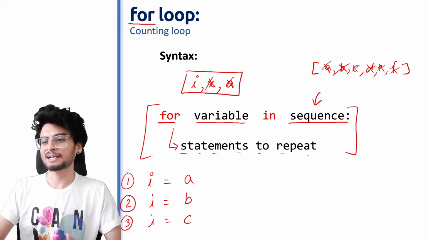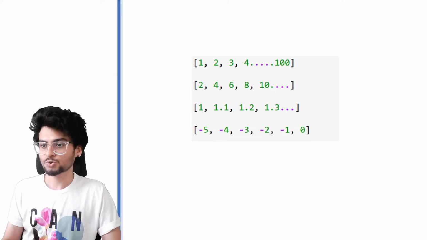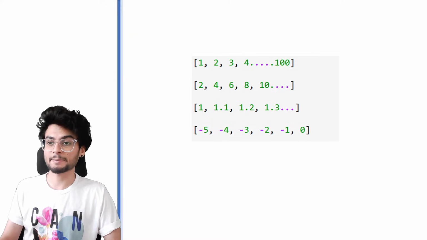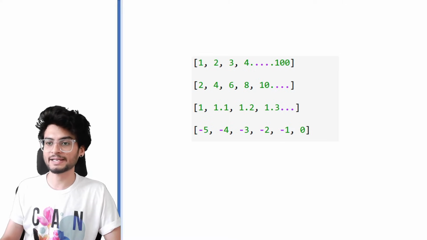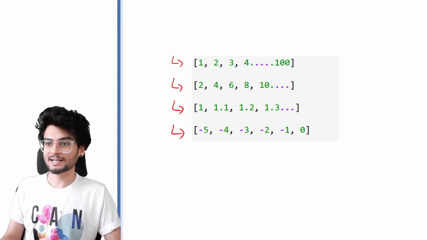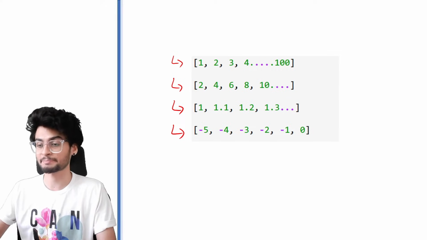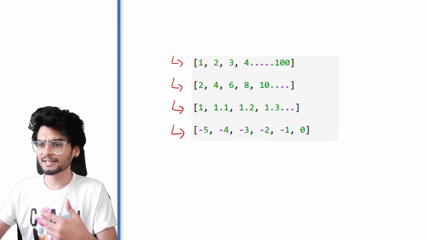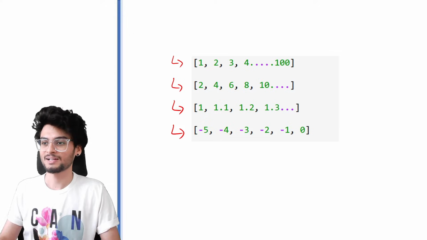So let's try to understand this sequence part in a more intuitive manner. So जब हम लोग sequences की बात कर रहे हैं, they can be numbers, they can be text, they can be characters. So यहाँ पर मैंने थोड़े integer sequences का example लिया है. We will look at how to create these sequences. क्योंकि आप अगर Python में coding कर रहे हो, Python में programming कर रहे हो, there is a way that you need to create these sequences. आप सिर्फ type out नहीं कर सकते हो.